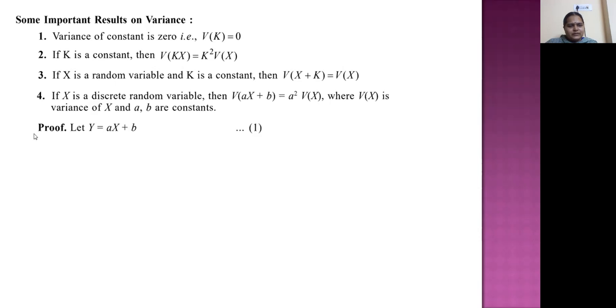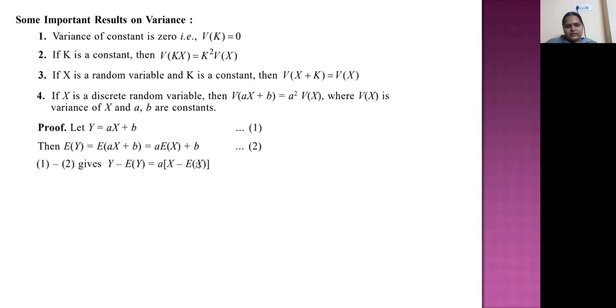So prove it. Let y equal ax plus b. Because x is already there, we are taking this expression as y. Then expectation of y equals expectation of ax plus b, which is nothing but a into expectation of x plus b. Subtracting these two, y minus E of y equals ax plus b minus this one. a is common, b is cancelled here, and we have a into (x minus E of x).